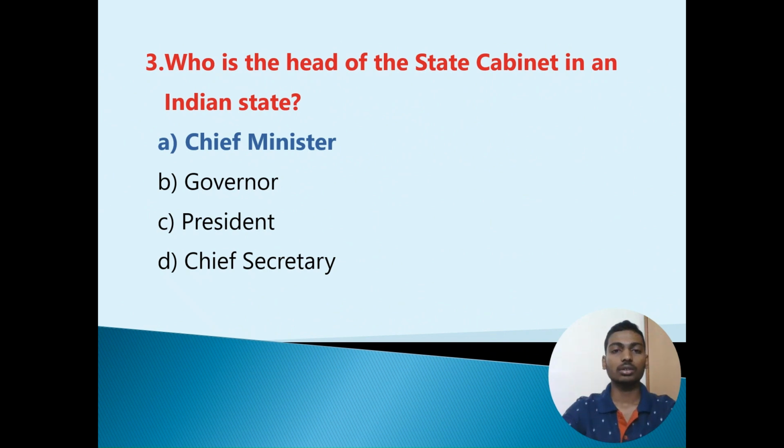Third question: Who is the head of the state cabinet in an Indian state? Option A, Chief Minister. Option B, Governor. Option C, President. Option D, Chief Secretary. The correct option is Option A, Chief Minister.